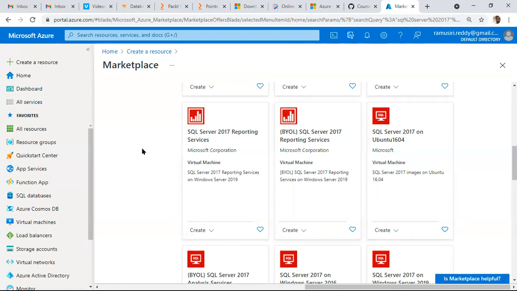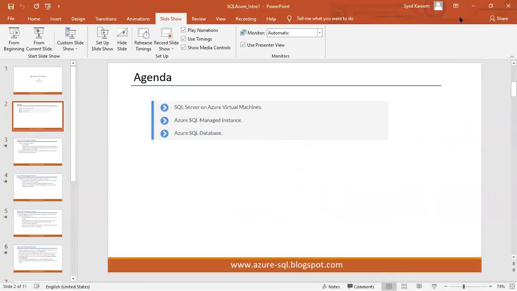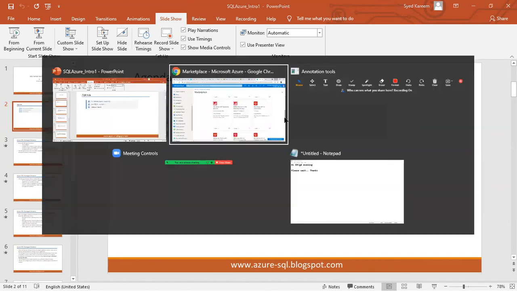Maybe due to time, it is not sufficient for us. I will show you next. I have to start the next class. That's why I will show you practically tomorrow how we are working with IaaS and how we are working with PaaS. Then we'll go with the next. We'll start theoretically with Microsoft Azure. Then we'll go one by one. First, we'll see Azure SQL databases. Then we'll see managed instances. Then we'll see virtual machines.